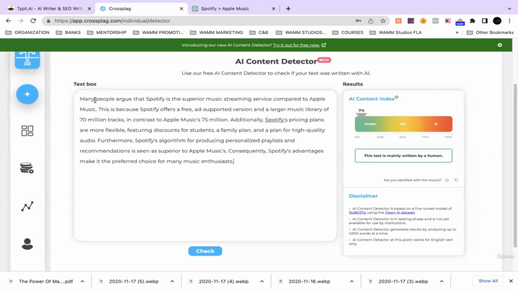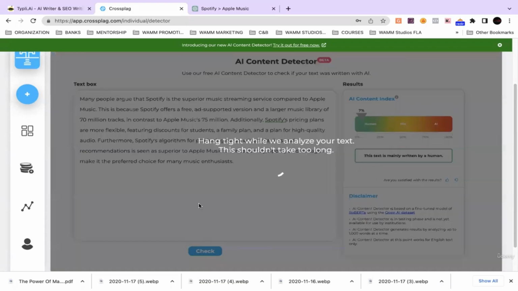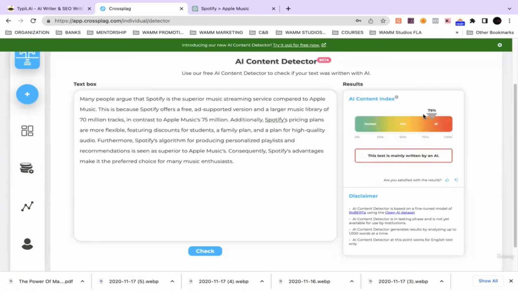So what I'm going to do is paste what I just generated here, hit the check button, and look, this text is mainly written by an AI, right? So if you threw this on Google, Google will not rank you the way that you would like it to rank you, because it can tell that this is AI generated content. So how can we get around that?